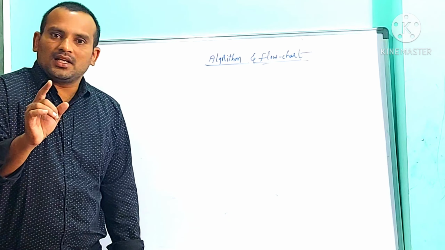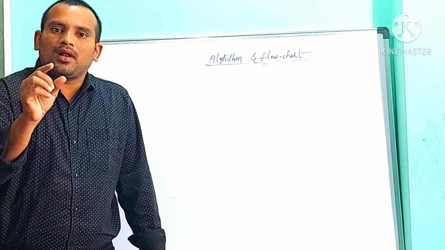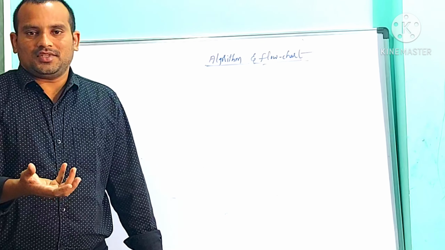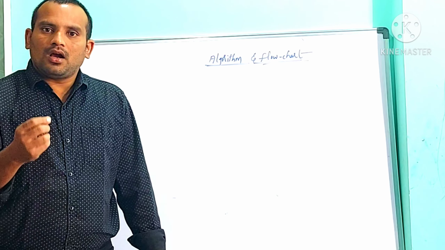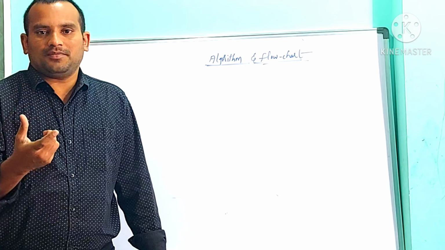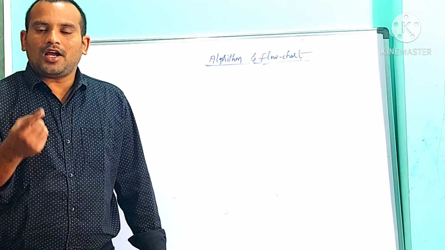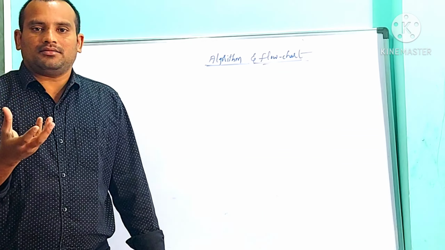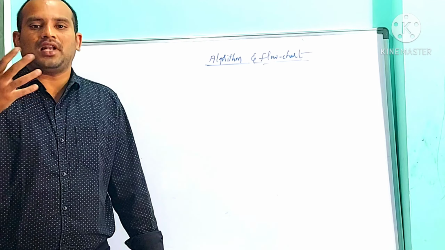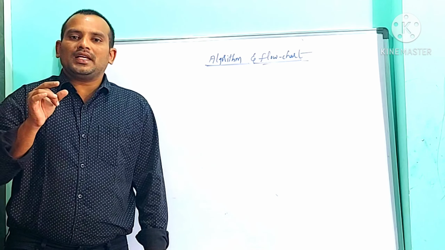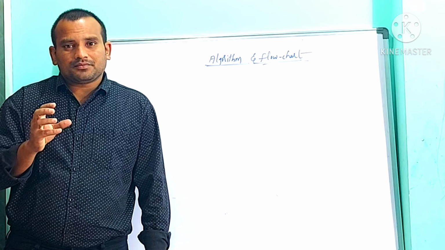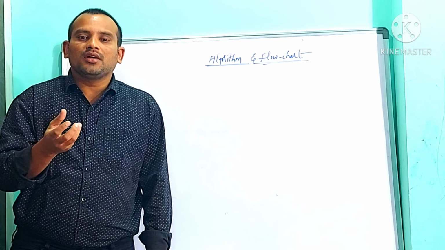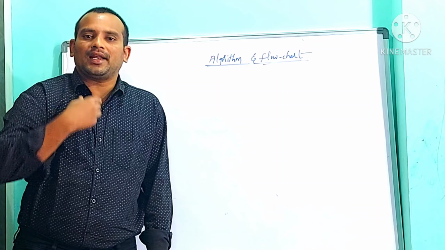So pseudocode is an informal and artificial language. Artificial means, as I told you, everybody can write in their own manner. So pseudocode is an informal and artificial language which we are using to write the steps of an algorithm.